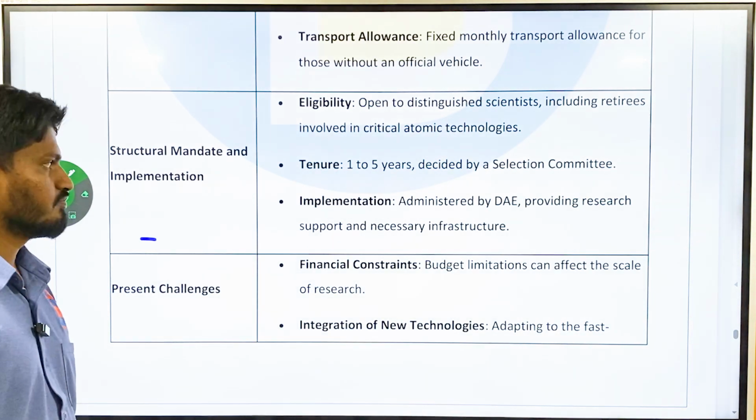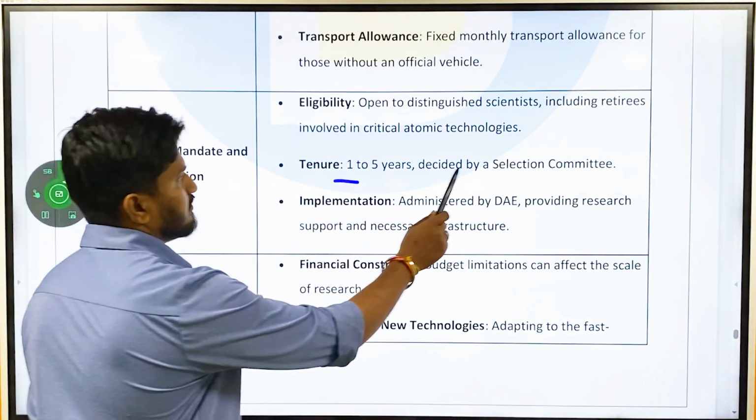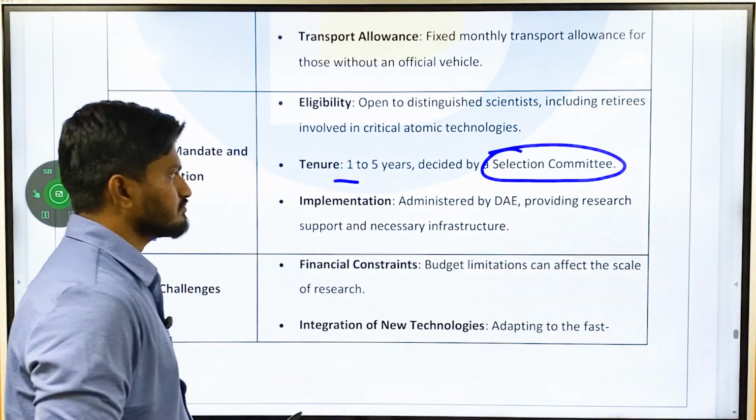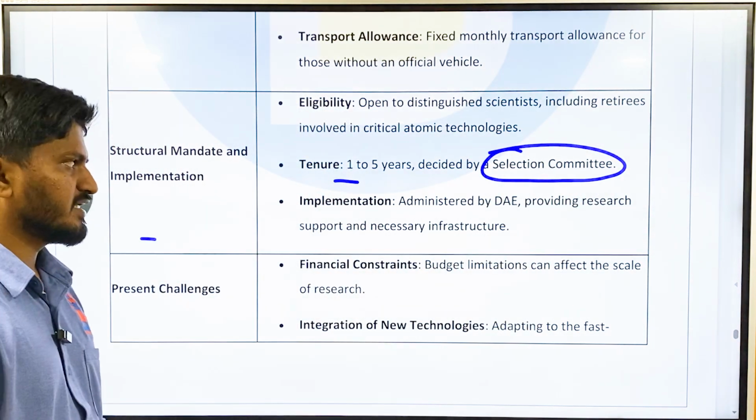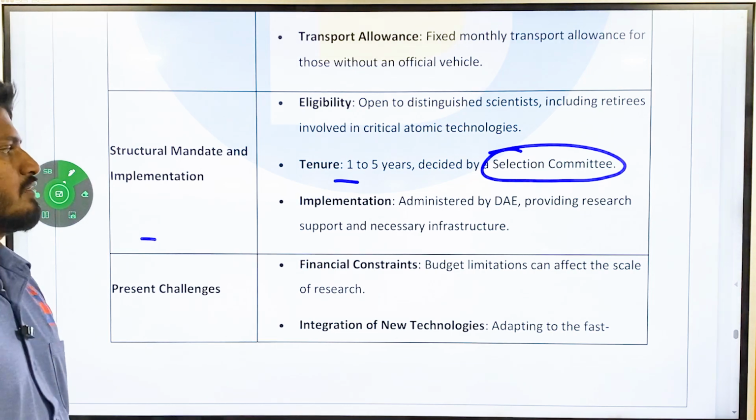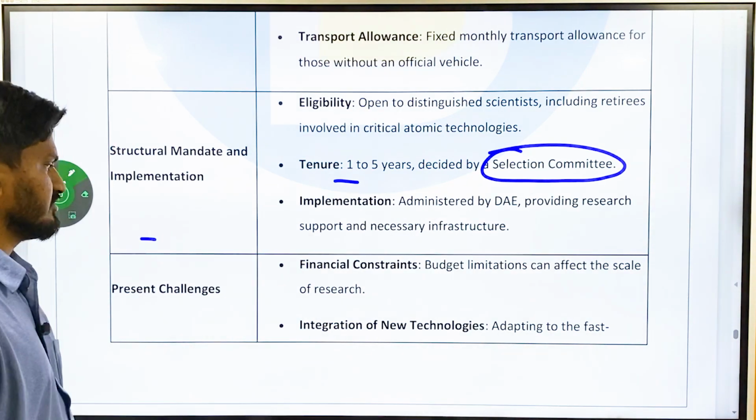Even you can be retired also. Tenure is 1 to 5 years, which is decided by a selection committee. Implementation: it is administered by the Department of Atomic Energy, which is providing research and support to necessary infrastructure.